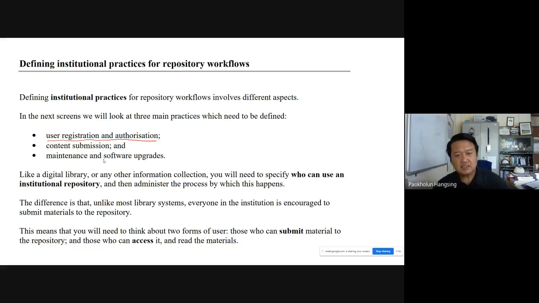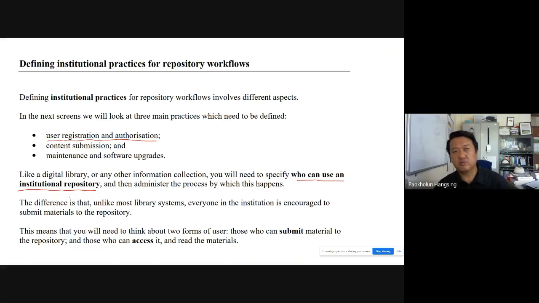So like a digital library or any other information collection, we have to specify who can use an institutional repository. This is very important. Who can use this? This is a policy decision which has to be taken care of at the planning stage. So at the time of planning, we have to think of who is going to be our users, who is going to use the services or the content of the institution.